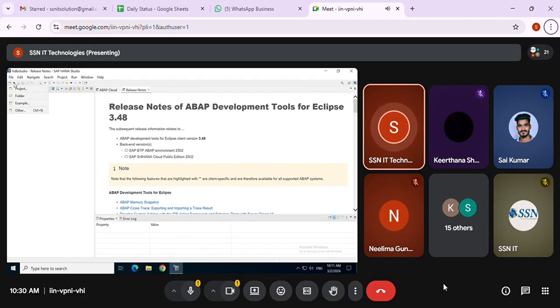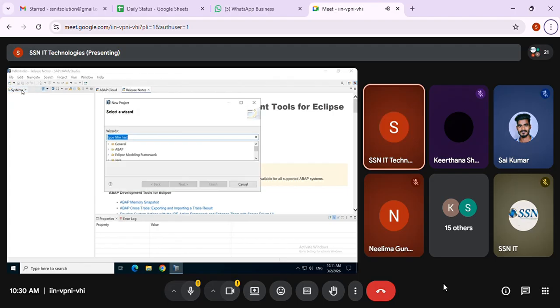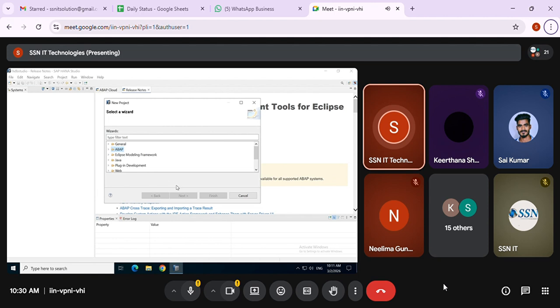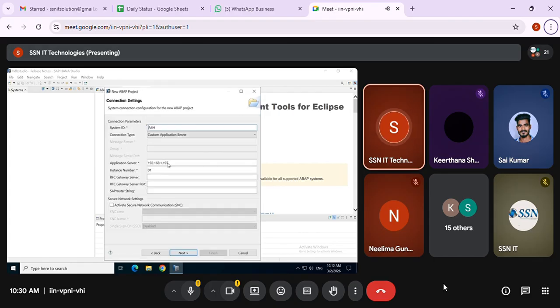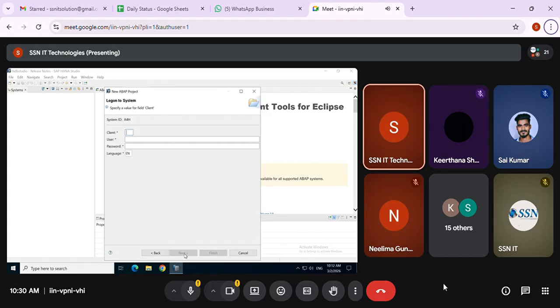Then I'm just going to have the project. Okay, so the ABAP project I'm just going to open. What happened? Yes, in this ABAP project, next. So I'm just logging in.